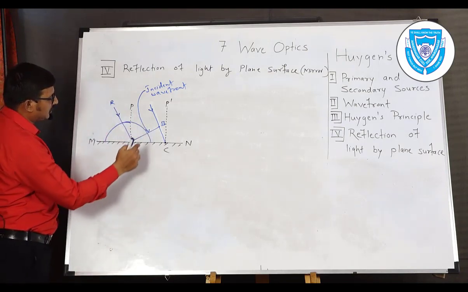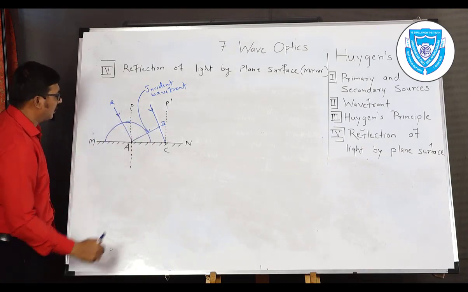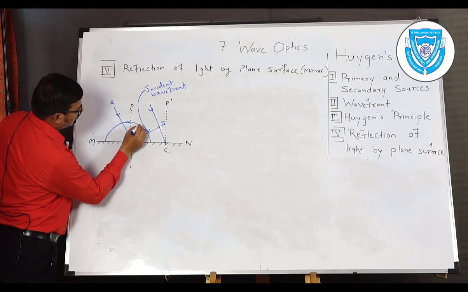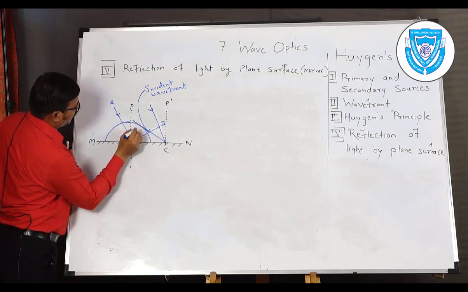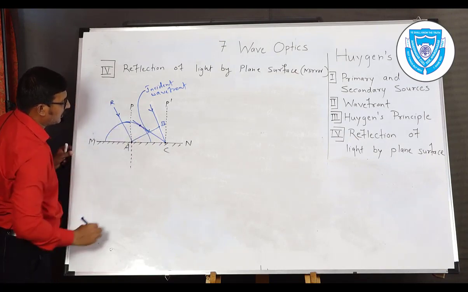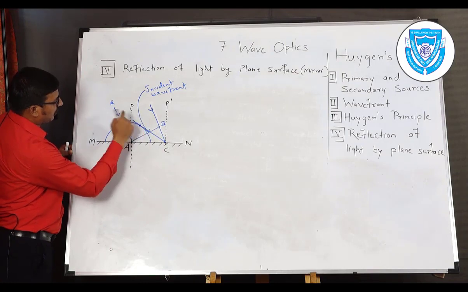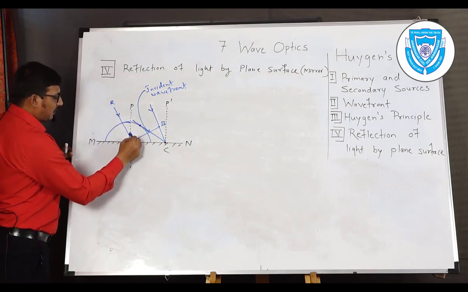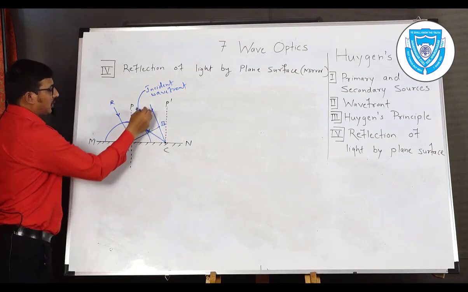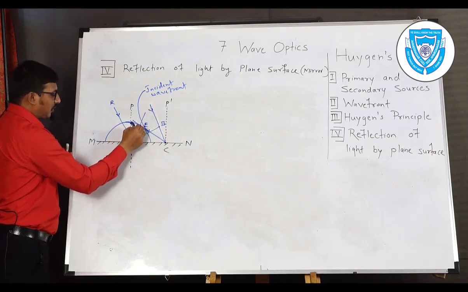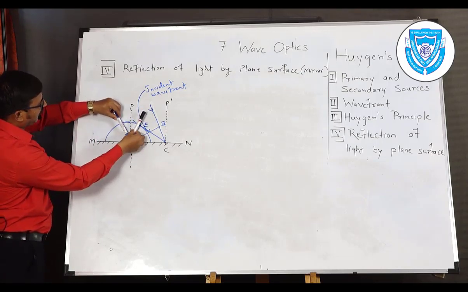Now we draw tangent from point C on surface of the secondary wavefront. So tangent will meet at one of the point, the intersection of tangent on this particular surface. Now we extend the line from A and that point, suppose E, so that we obtain the reflected wavefront like this. So light will be incident and light will be reflected.